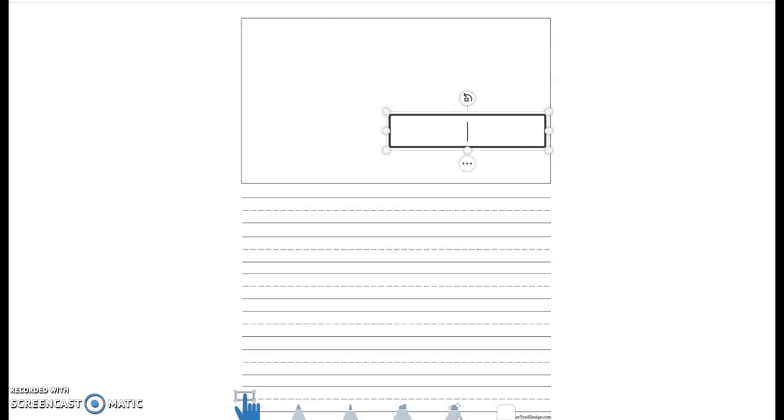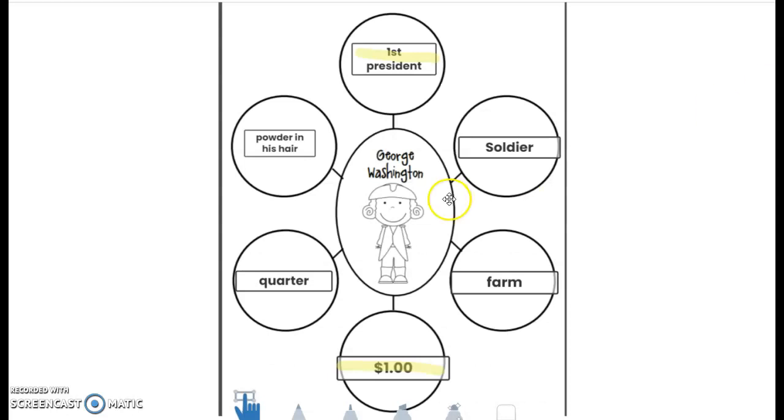So I want to use the word George Washington. Well, I don't know how to spell that. So I'm going to look back here at my bubble map and look right here in the center of my bubble map. I have his name, George Washington. So I'm just going to copy that. So I'm going to type. Now he does have a capital letter because it's the first word in my sentence, but it's also his name. You always capitalize people's names.